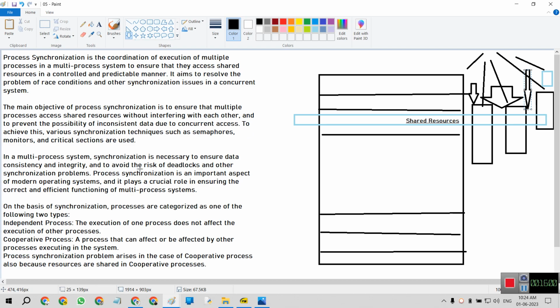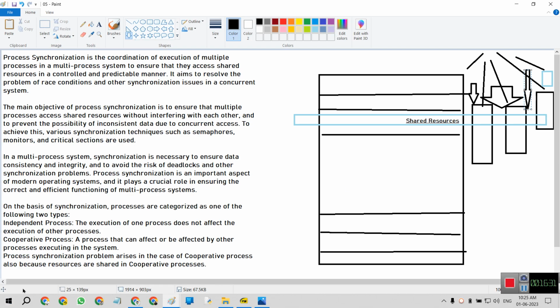To achieve this, various synchronization techniques such as semaphores, monitors, and critical sections are used. In a multiprocess system, synchronization is necessary to ensure data consistency and integrity, and to avoid the risk of deadlocks and other synchronization problems. Process synchronization is an important aspect of modern operating systems. It plays a crucial role in ensuring the correct and efficient functioning of multiprocess systems.